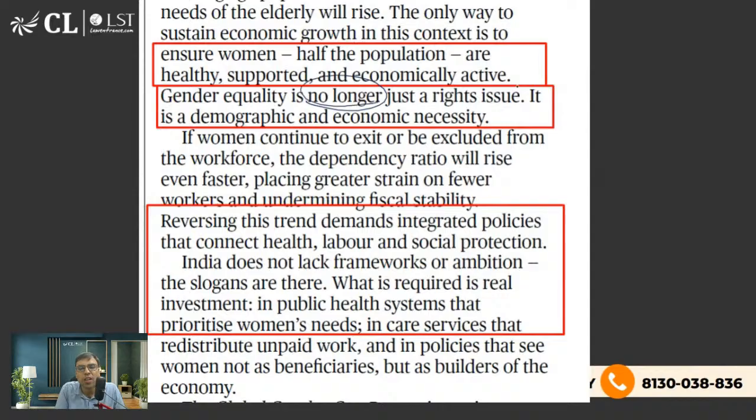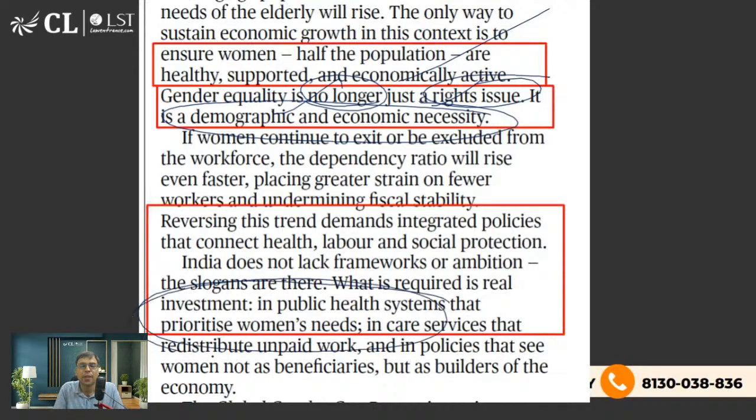Gender equality is no longer a rights issue. It is a demographic economic necessity, of course. Means not only a rights issue, of course women should be given equal rights, but moreover it is actually a bigger issue, like demography, an economic necessity also. We are having a huge population. If women are also allowed to educate and become empowered, it will drive our economy further. And these are the things being talked about.